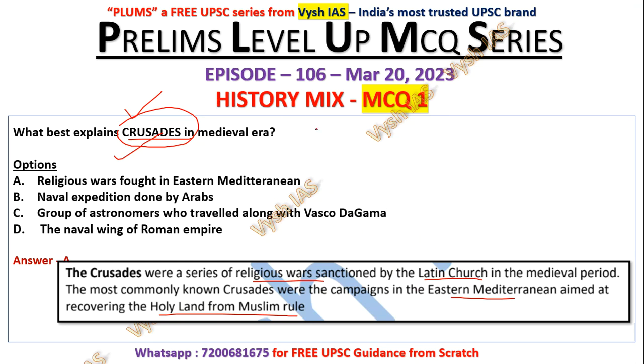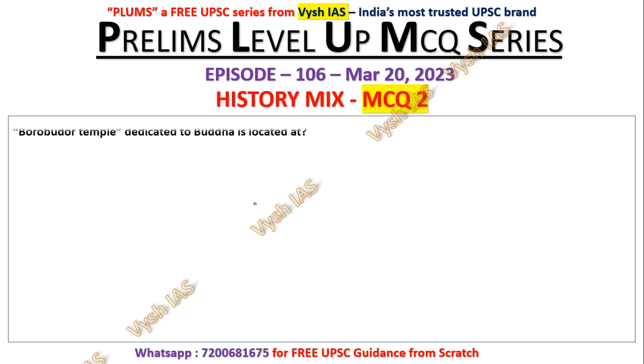If you see the population of America also, most of the people have come running away from Italy or because of church-related issues, and within Christianity also there are many things. Maybe you are not aware if you are not a Christian. Like Hindus and Muslims, we have different sects under that. In Christianity also there are many sects. They have different churches; some people who go to one particular church will not go to the other church. So there was an origin of all these things. Like we had Hindu-Muslim wars in the later period, there were Christian-related wars and crusades in the medieval era. So this is about that, and that is mentioned in your Satish Chandra chapter 1.